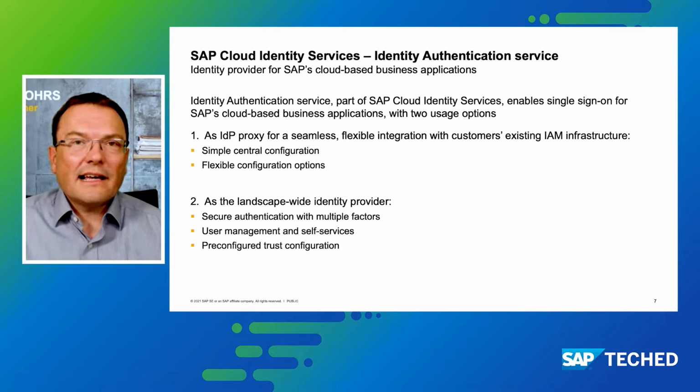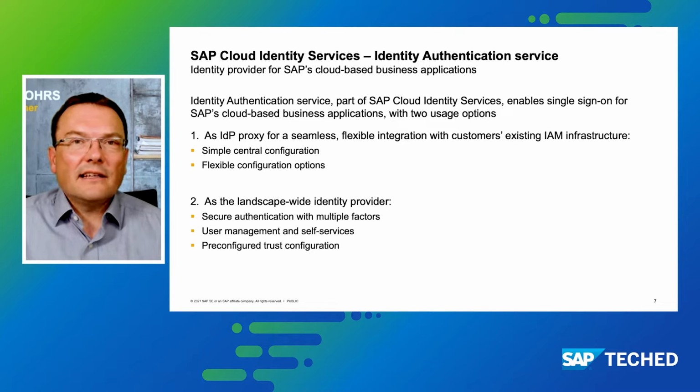So it relies on the authentication capabilities of the existing identity provider, but it helps connect this identity provider to the SAP business applications. This makes the introduction of our business applications much easier because you have one central configuration point where all the business applications are integrated into the authentication service.